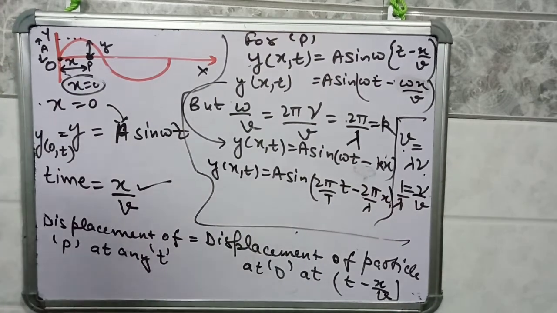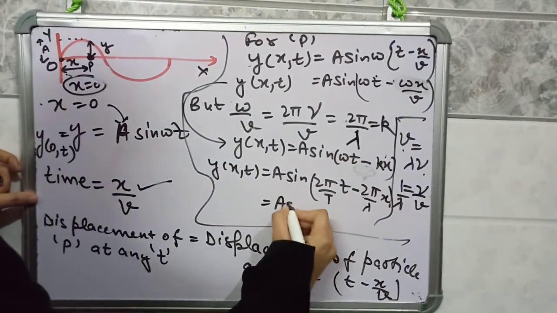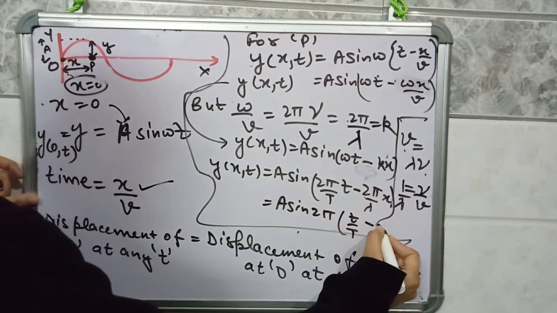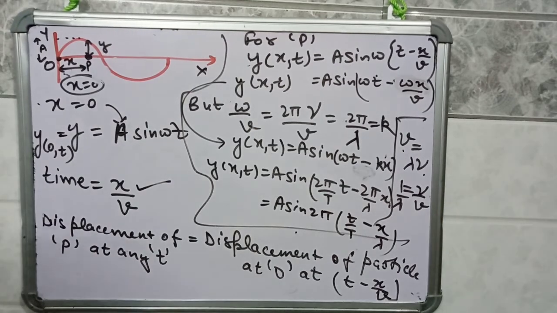So this is another wave equation, okay. Now you can take 2 pi common from here, A sin 2 pi (t by T minus x by lambda). So this is the equation for wave, okay.